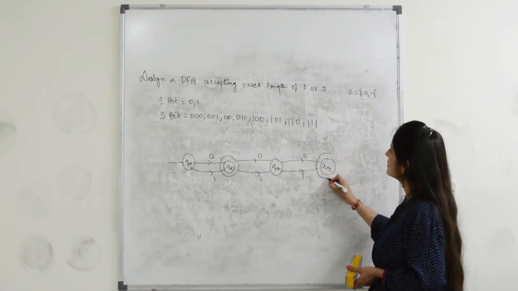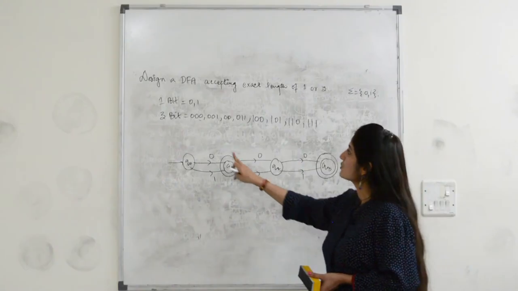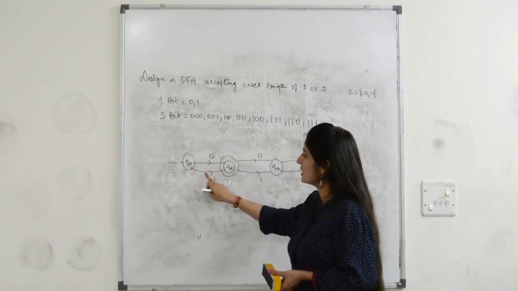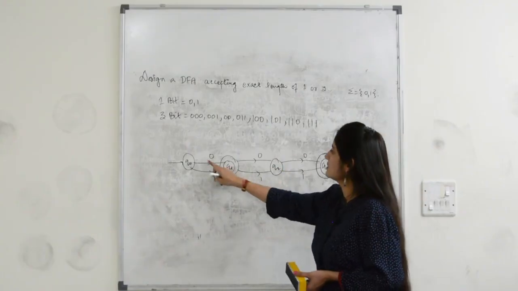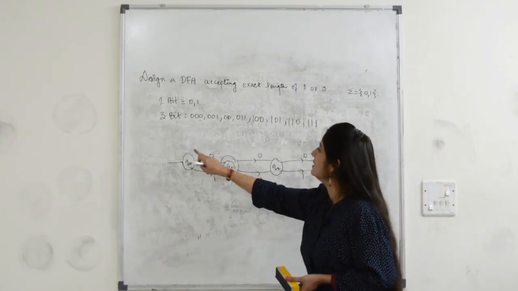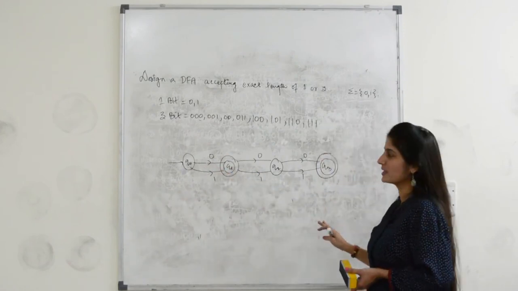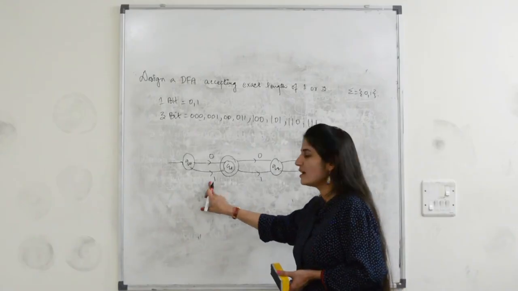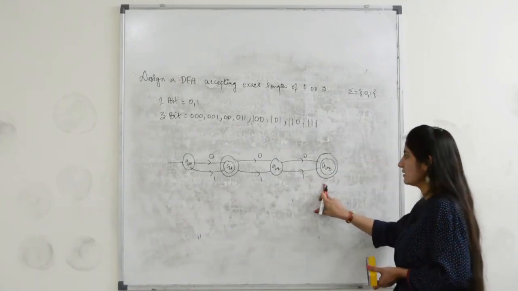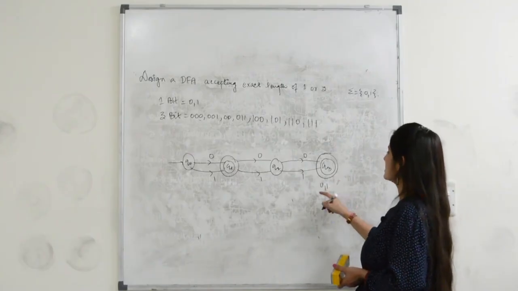If you make this the final state, it will accept all the strings of length 3. So 0 is accepted, 1 is accepted. Coming to 3-bit combinations, 0 0 0, 0 0 1, and similarly all these combinations including 1 1 1 are accepted. So this DFA is accepting all the strings of length 1 or 3, but we are left with the transition of this state on 0 and 1.